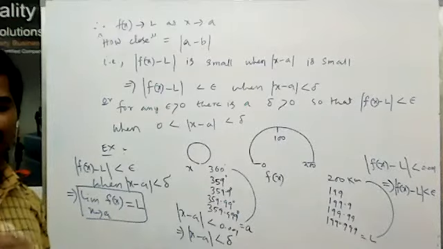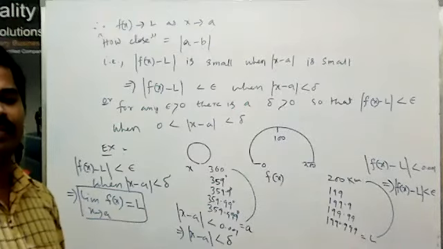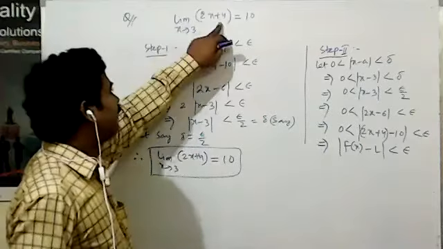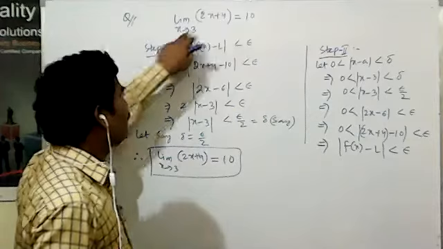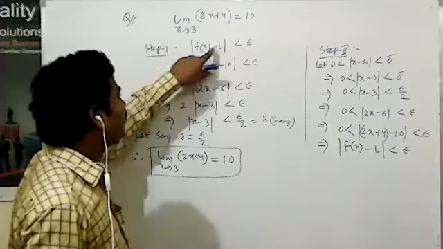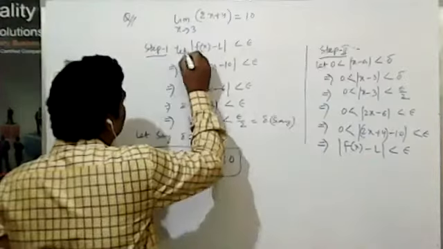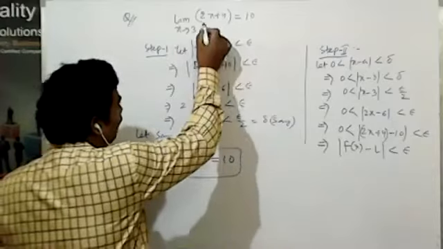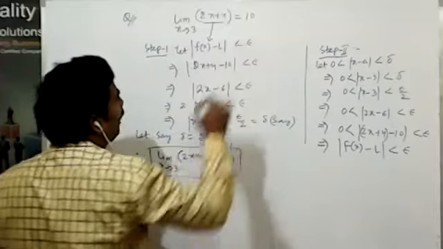Now similarly, one question we will do by using epsilon-delta. The question: the limit of 2x plus 4 as x tends to 3 is equal to 10. Step 1: let the magnitude of f(x) minus L be less than epsilon. Then what is the value of f(x)? This is f(x): 2x plus 4 minus 10.